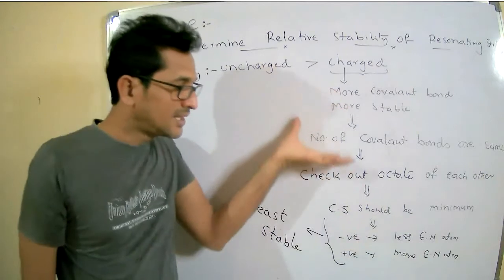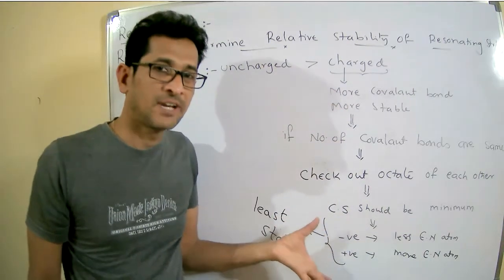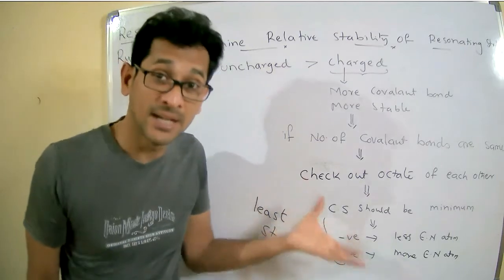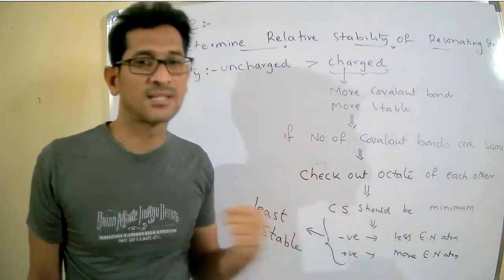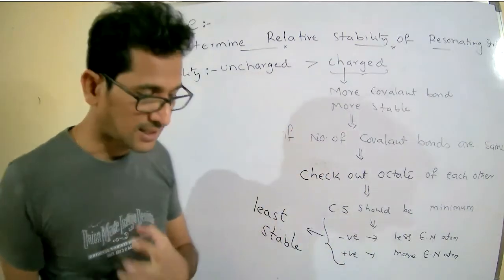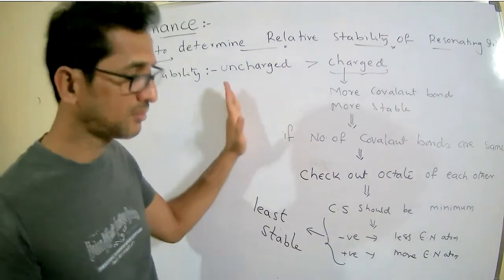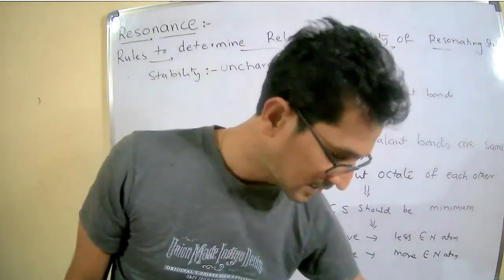So these are the things we have to observe whenever we are determining the stability of relative resonating structures. Now we will discuss some examples based on these issues.